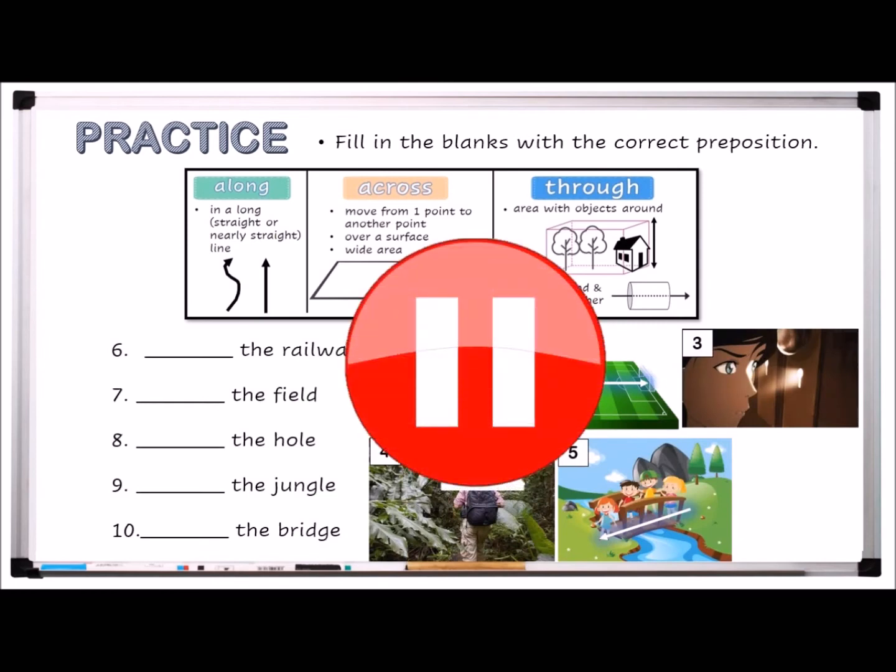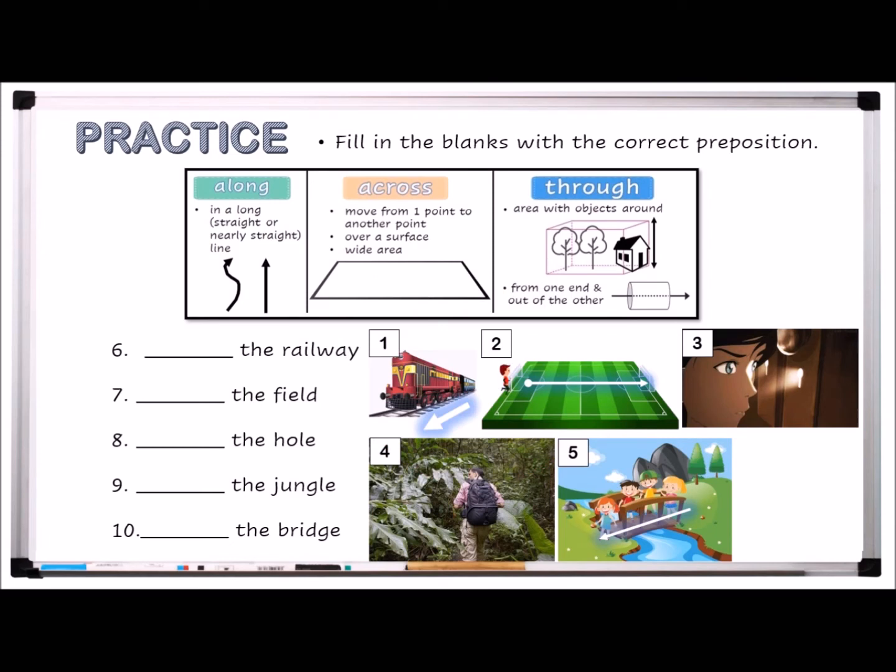Please pause the video to try answering the questions and resume when you are done. Now you can take out your red pen to check your answers. Along the railway, across the field, through the hole, through the jungle, across the bridge.